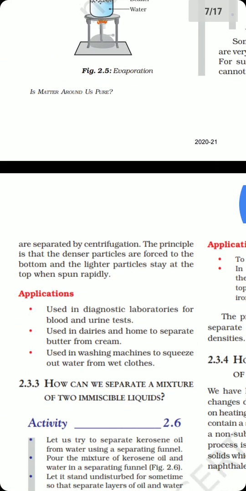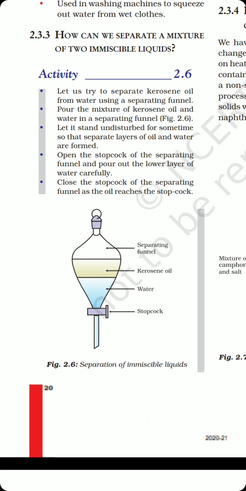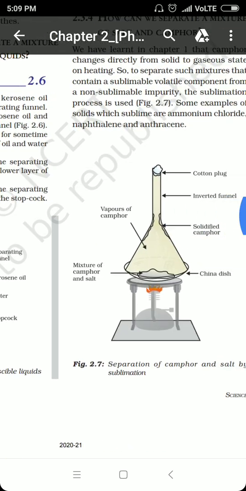Right? Now, the next procedure of separation is how can you separate a mixture of two immiscible liquids. So for separating two immiscible liquids like a mixture of oil and water, you have to use a separating funnel. Whenever a mixture of two immiscible liquids is kept in a separating funnel, this separating funnel when left undisturbed creates two different layers of the liquids. Then at the bottom there is a stopcock by opening which you can get the bottom layer out of the separating funnel, and in this way the two layers are separated from each other.